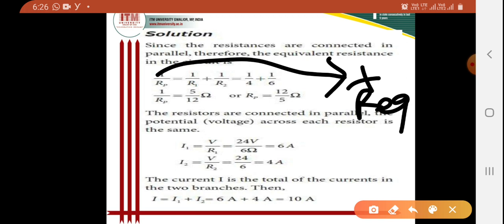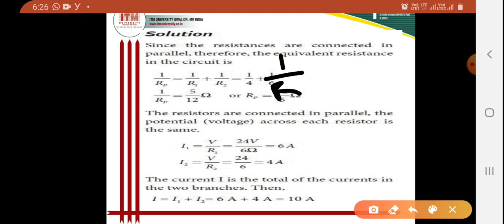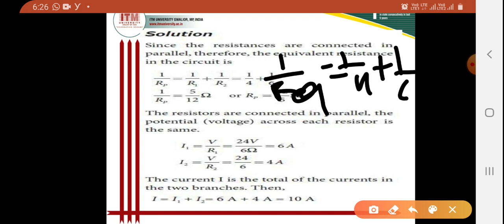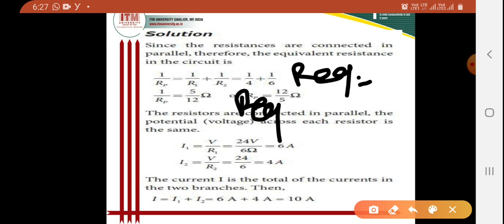So I can write 1 by R equivalent is equal to 1 by 4 plus 1 by 6. Simplifying the equation and calculating R equivalent, finally R equivalent will be 12 by 5.